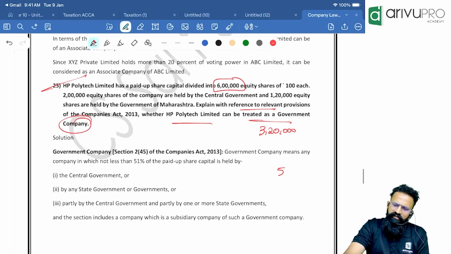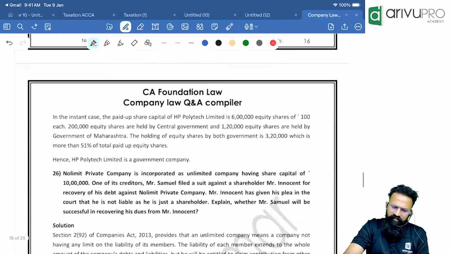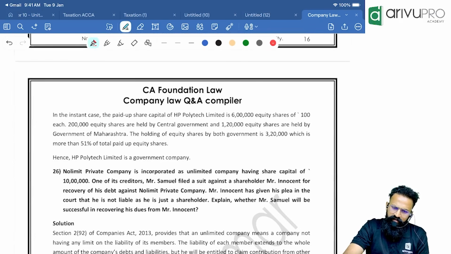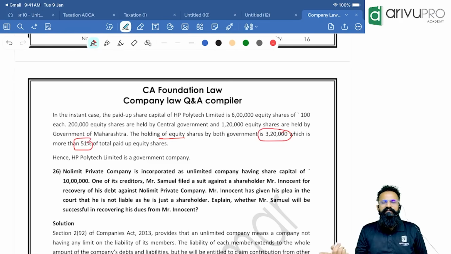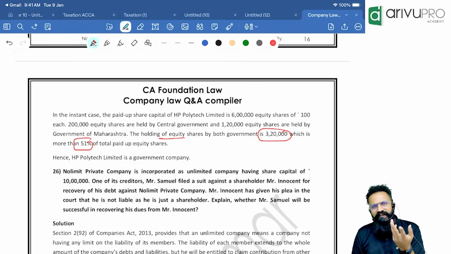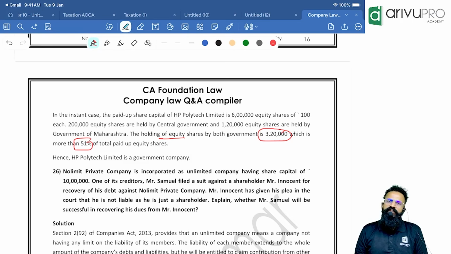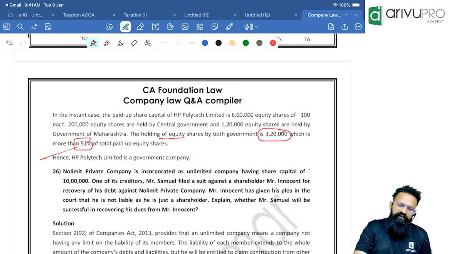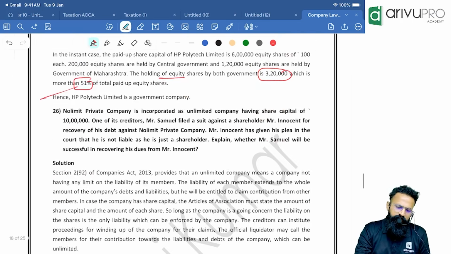Just the first thing you need to do is what is 51% of 6 lakh. That is what you need to count. We will see whether they have calculated. The holding of the 3 lakh 20,000 is more than 51%. So I am not calculating it, you guys do it. If the 51% is coming to somewhere around say 3 lakh 10,000, and this number is 3 lakh 20,000, then definitely it is more than 51% and hence you can consider it as a government company.